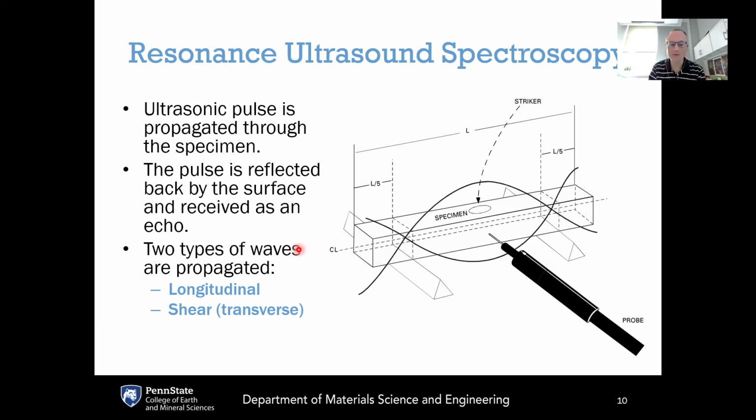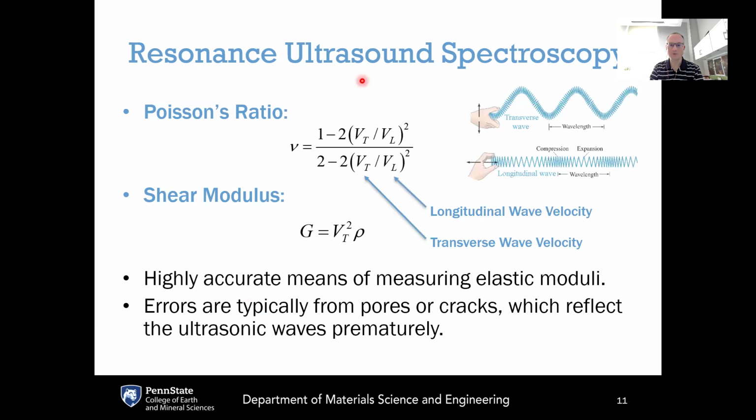And there are 2 types of waves that are propagated in the material. There are longitudinal waves and shear waves, also known as transverse waves. You can see the pictures here that show a transverse wave on the upper right, and then a longitudinal wave right below it. So if you measure the time that it takes and you know the distance for the wave to propagate to the other side of the material and back again, that will give you both velocities. So both the longitudinal wave velocity, v sub L, as well as the transverse wave velocity, v sub T.